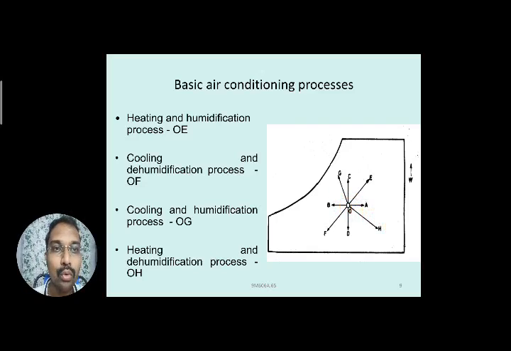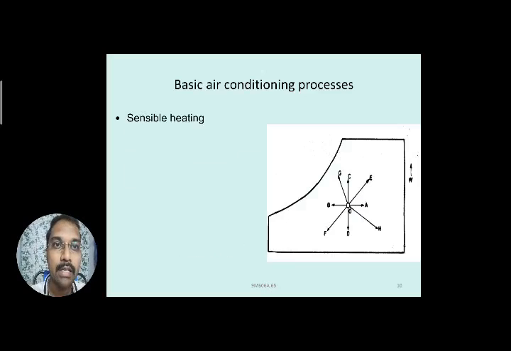So these are the additional four basic air conditioning processes in addition to what we have seen, the basic sensible heating, cooling, humidification, dehumidification processes. The four other combinations you are seeing here are O to E, O to F, O to G and O to H. So try to remember these processes and how you write them based on the basic processes we have seen: O to A, O to B, sensible heating, sensible cooling, humidification and dehumidification. By combination we write these other four processes. So this is regarding how you represent the basic air conditioning processes.